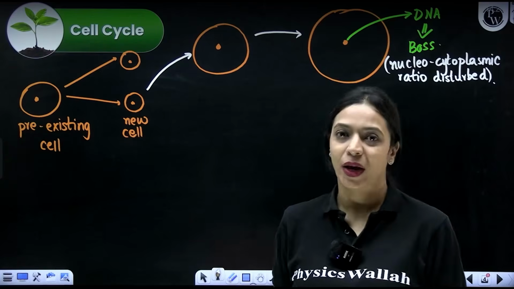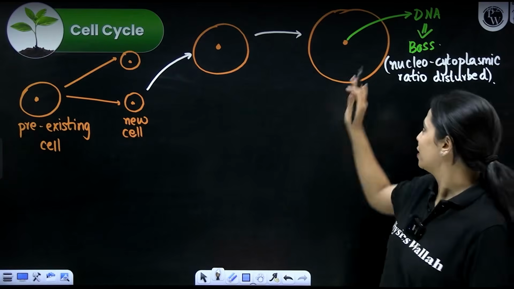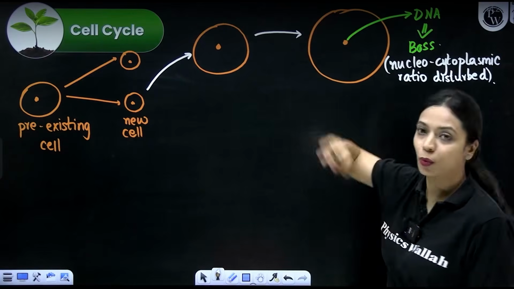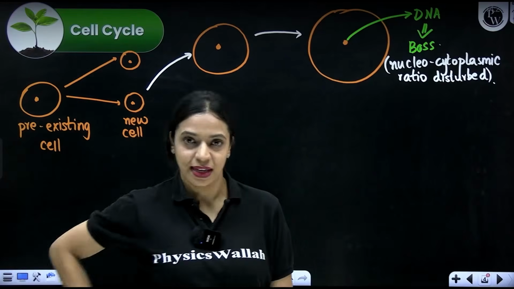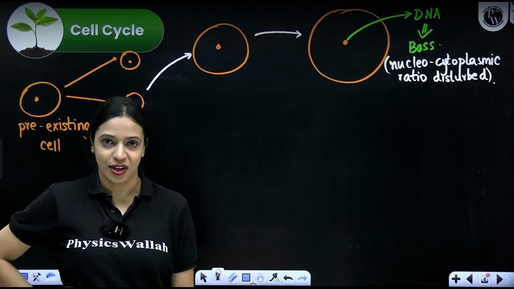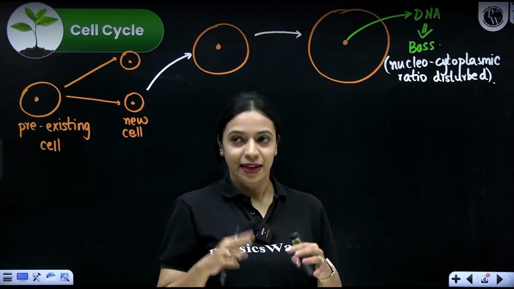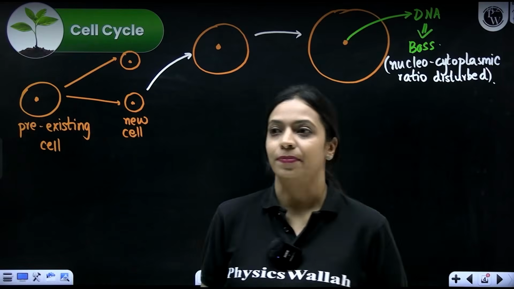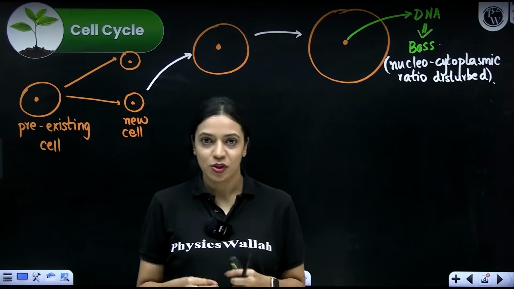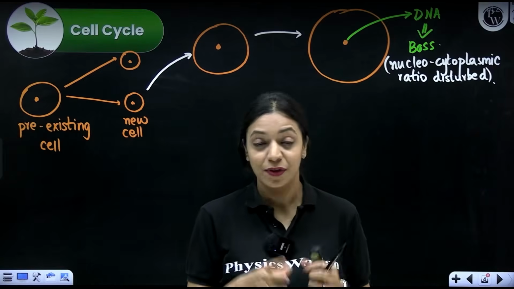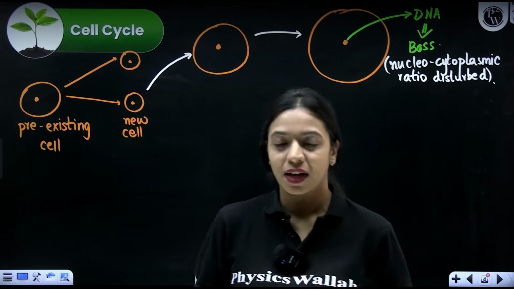There's another reason why cells cannot function normally if this cytoplasmic volume is huge and there's only one nucleus. Because you see, for a cell to function, a lot of communication has to happen within the cell, in between cells also. So how does this communication happen? It happens by means of molecules present inside the cell. If a cell has to survive, it requires energy. How does it get energy?